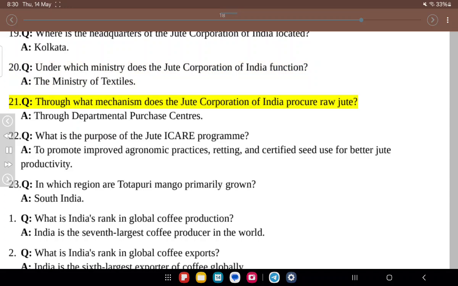21. Q. Through what mechanism does the Jute Corporation of India procure raw jute? A. Through departmental purchase centers. 22. Q. What is the purpose of the Jute ICARE program? A. To promote improved agronomic practices, retting, and certified seed use for better jute productivity. 23. Q. In which region are Totapuri mango primarily grown? A. South India.